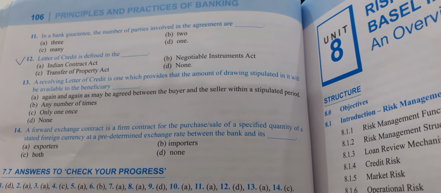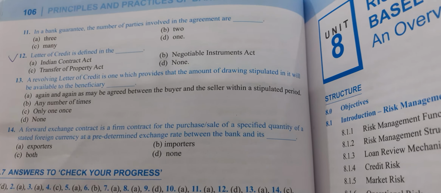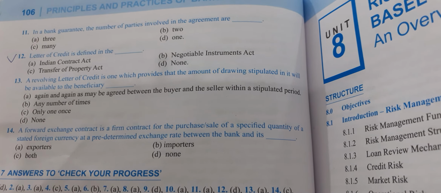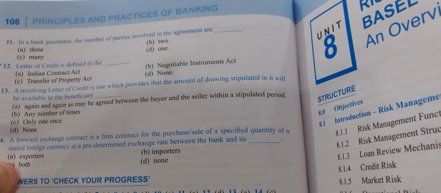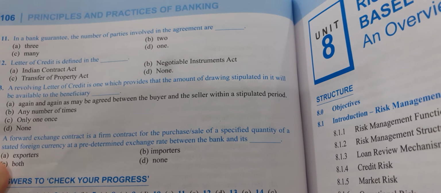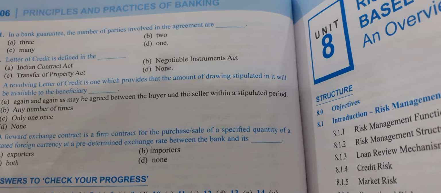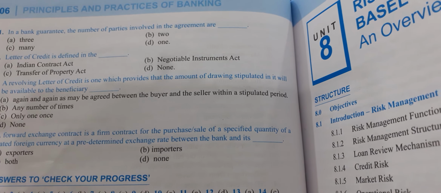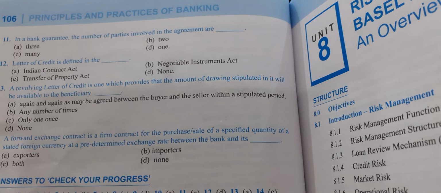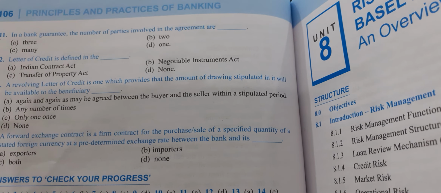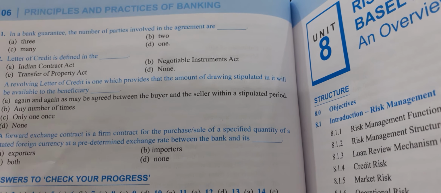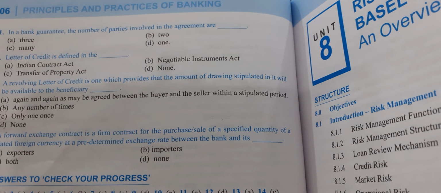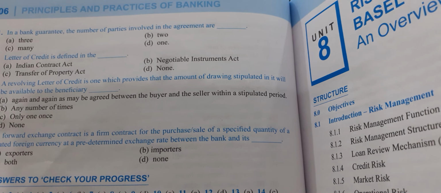13th question, a revolving letter of credit is one which provides that the amount of drawing stipulated in it will be available to the beneficiary A, again and again as may be agreed between the buyer and seller within a stipulated period, B, any number of times, C, only once, D, none. So the correct answer to the 13th question is A, again and again as may be agreed between the buyer and the seller.